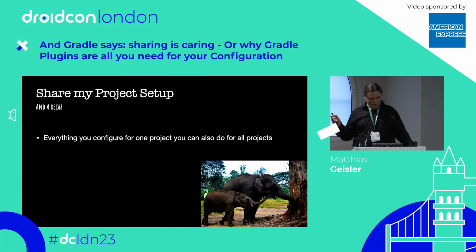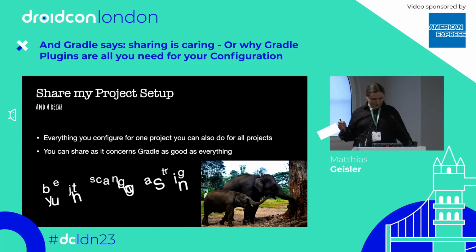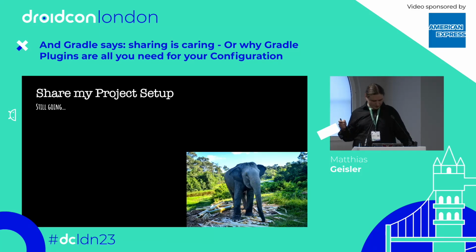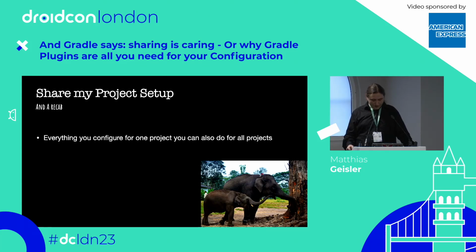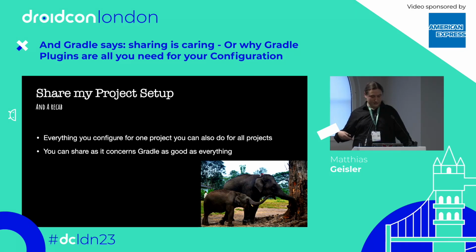So what have we gone through so far? We looked at many configuration things. Sorry, I got a little bit lost with my clicker. Yeah. What I showed you is that you can easily configure your project over one thing. First of all, you can share your dependencies in Gradle, which is actually very good and very easy, very boring. And boring means actually very good. And you can just, by simply bumping one string, update your entire project. That's it. And sorry, 30 minutes is very short to demonstrate that.